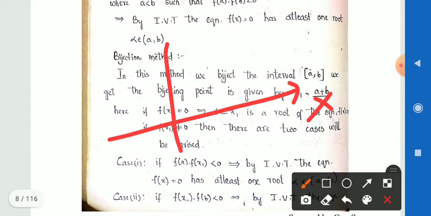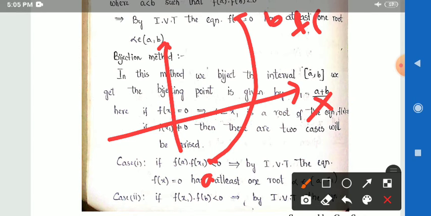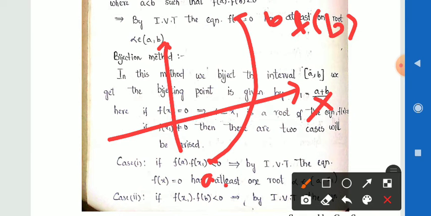This is the x axis and this is the y axis. This is a given curve. The points are taken: this is the a value and this is the b value, with f of b and a comma f of a. Then I am finding the root alpha. That root alpha must lie between